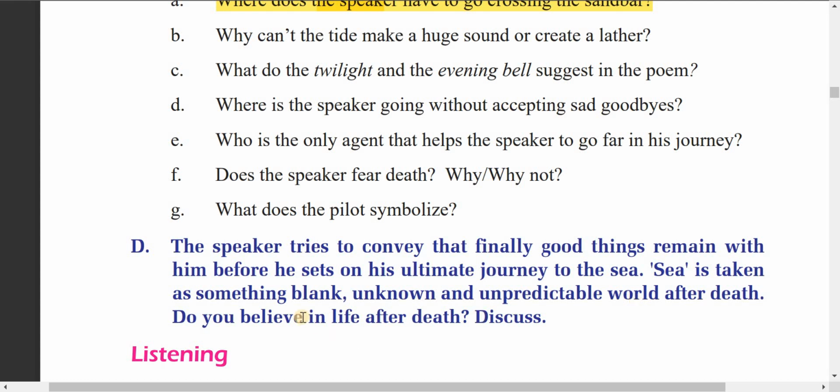Do you believe in life after death? So it's your own question. Is there life after death or not? Is there a journey after death or not? Nobody knows. Nobody knows what happens after death.